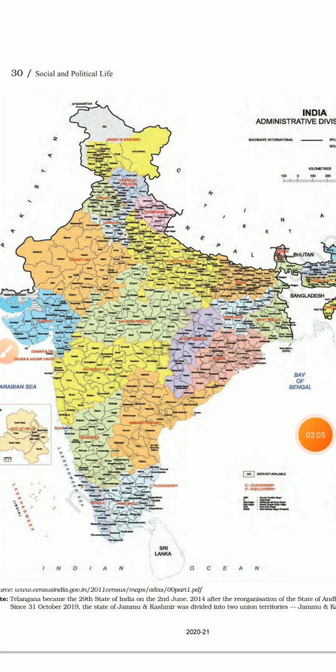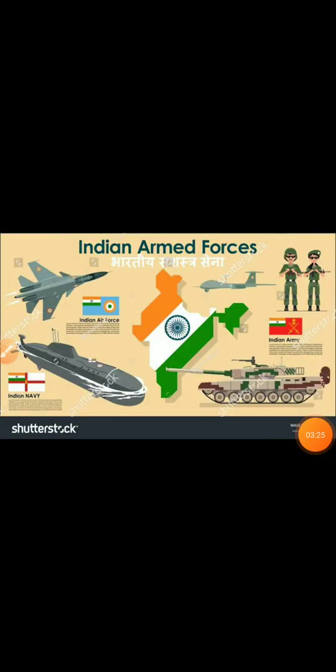Now let us look at examples of the functions which are taken care of by the government at the national level, by the government at the state level, and by the government at the local level. First, talking about the government at the national level. The government at the central or the national level takes care of the defense forces, that is, armed forces, navy, air force, paramilitary, etc., to provide safety and security to the citizens.